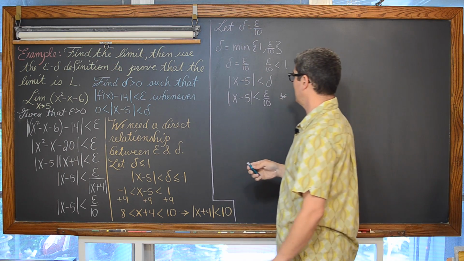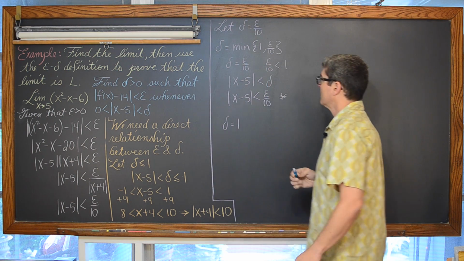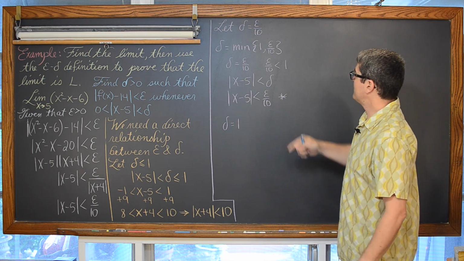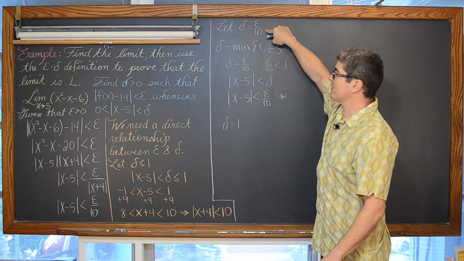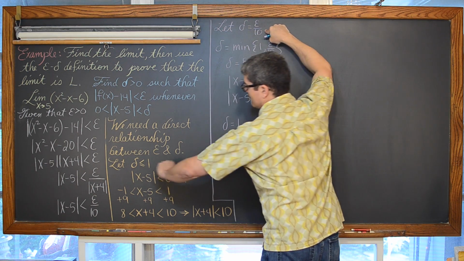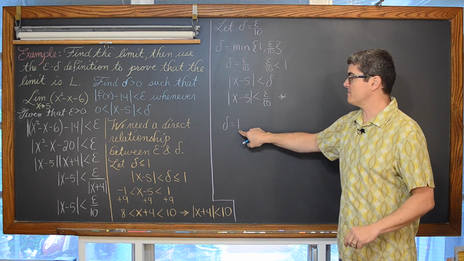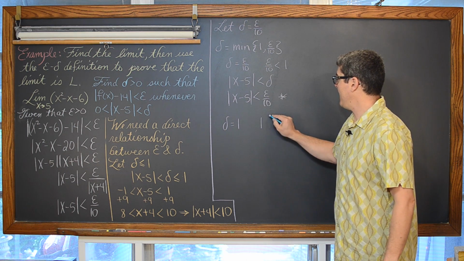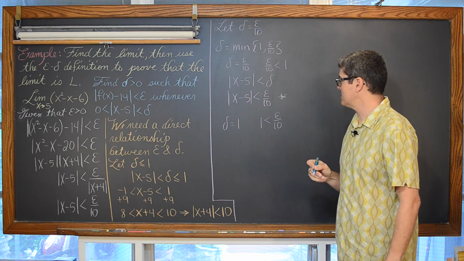What if we have the condition where delta is equal to 1? That epsilon is given in such a manner that has this fraction be larger than 1. Well, again, we only came up with that expression, that direct relationship, delta is epsilon over 10, with the condition that delta can be no more than 1. So if we have to set delta equal to 1, well then that means that 1 had to have been less than the value of epsilon over 10.